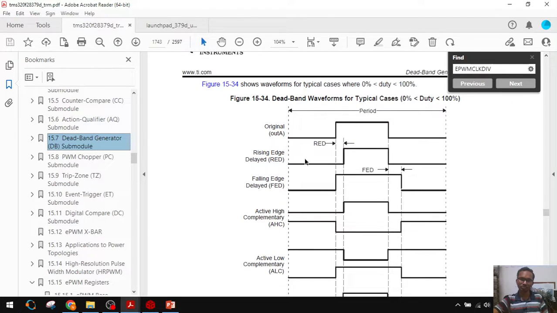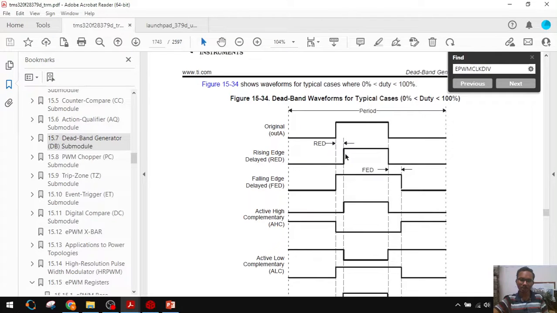How? For the first IGBT we will delay only the rising edge. Then we get this pulse, which we give to IGBT 1.